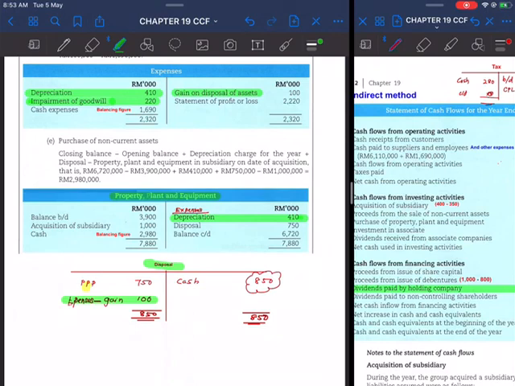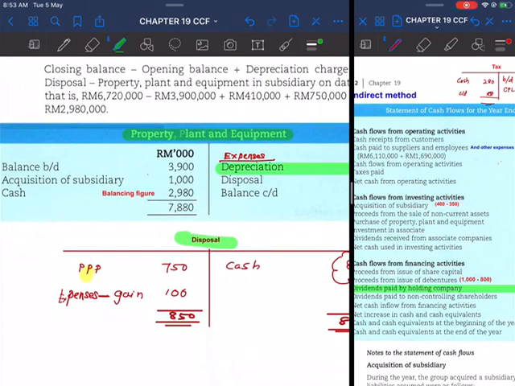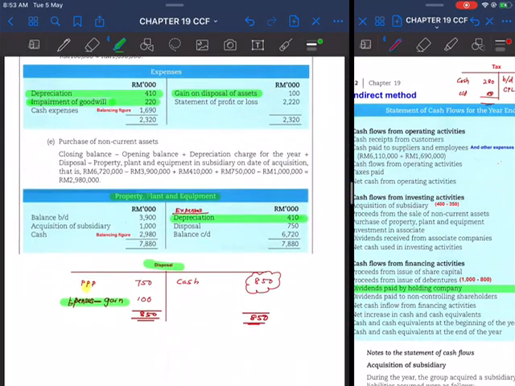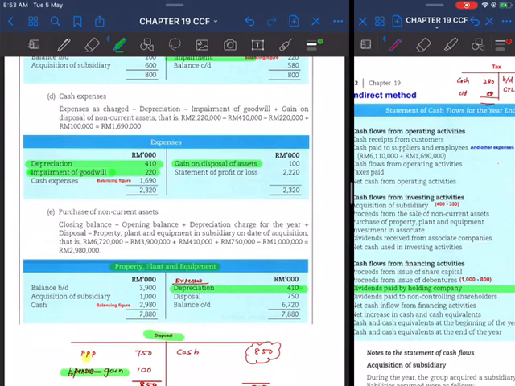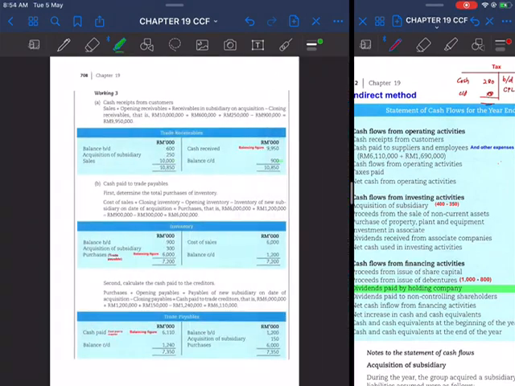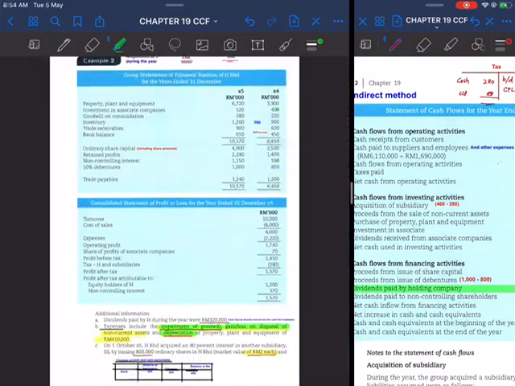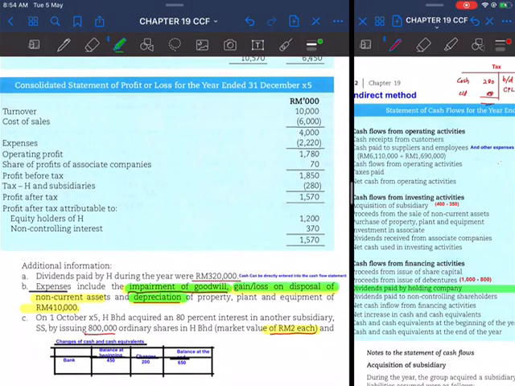Put gain, but you do not know the amount. Just put the item gain here, and also gain in the expenses, the item only. So that is with regard to additional information B.